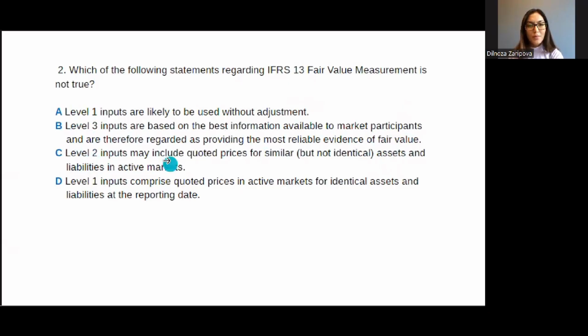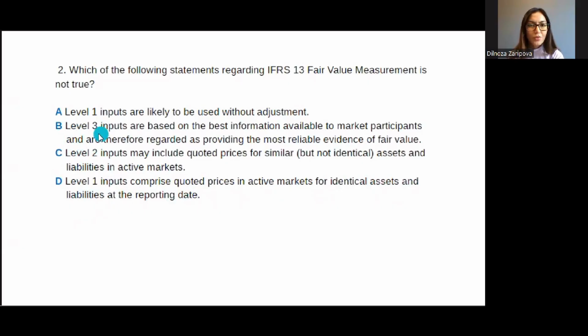Level 2 inputs may include quoted prices for similar but not identical assets and liabilities in active markets. So this one is also true, as you see, may include quoted prices for similar but not identical. So this is level 2, right? This is true. Level 1 inputs comprise quoted prices in active markets for identical assets and liabilities at the reporting date. This one is also true.